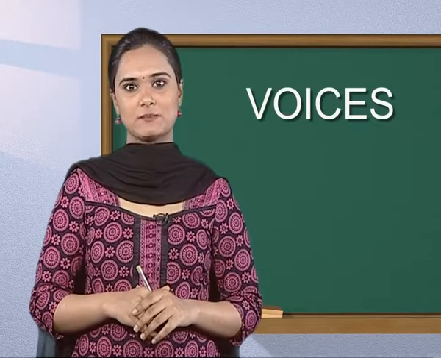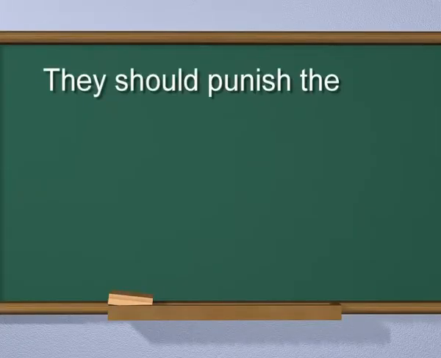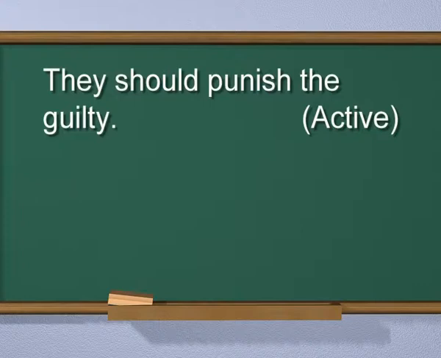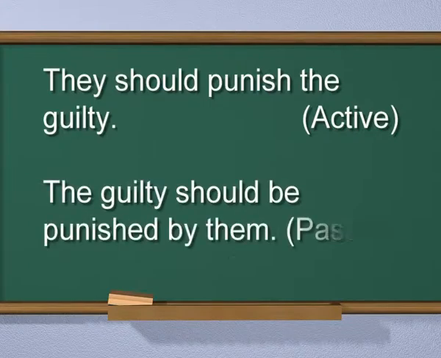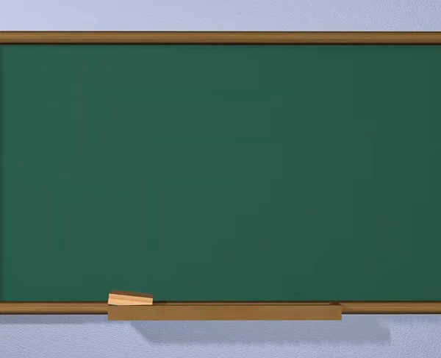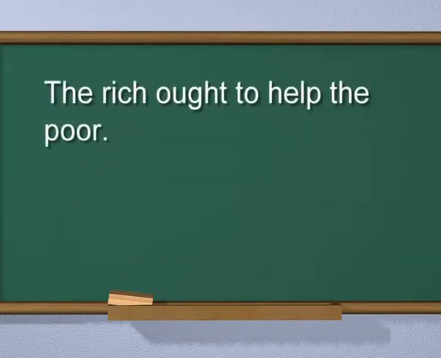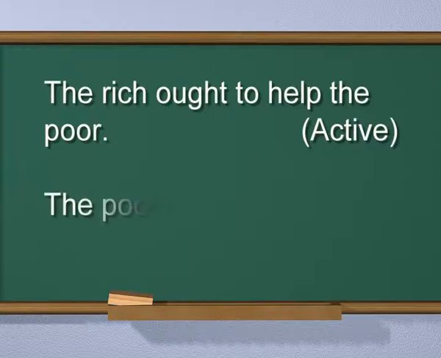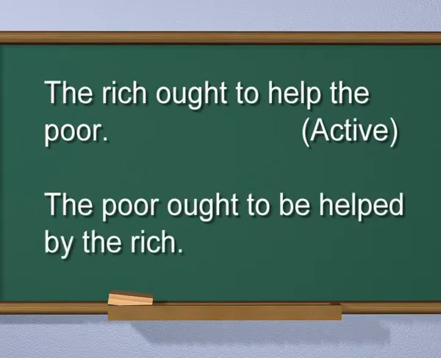Here are some examples. They should punish the guilty. Active. The guilty should be punished by them. Passive. The rich ought to help the poor. Active. The poor ought to be helped by the rich. Passive.